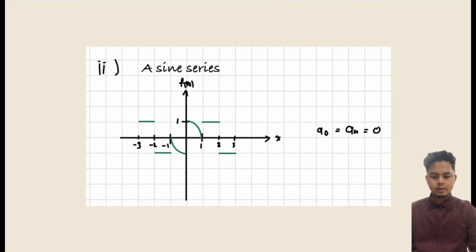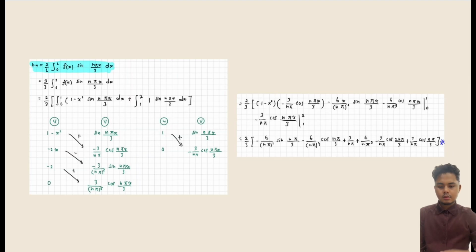Next, we move to the sine series. We look at the graph. The graph is symmetric with both the x and y axes. Since this is a sine series, the a naught and an are equal to 0. Next, we find the bn. We use the equation, substitute the L value, and solve the equation using the tabular method.